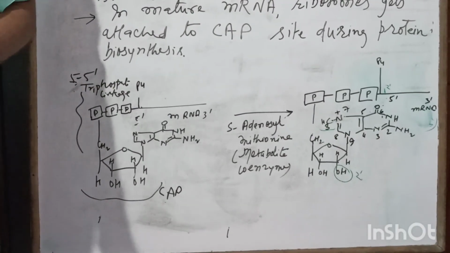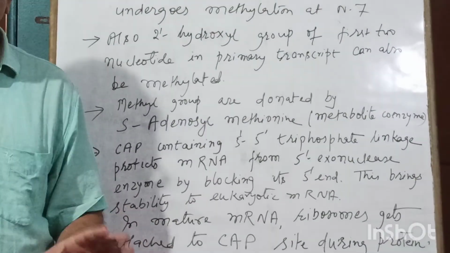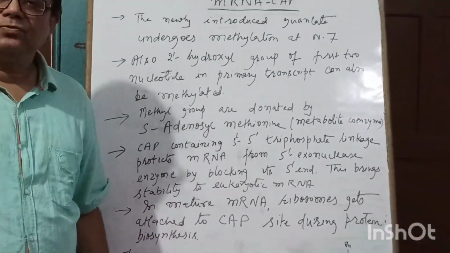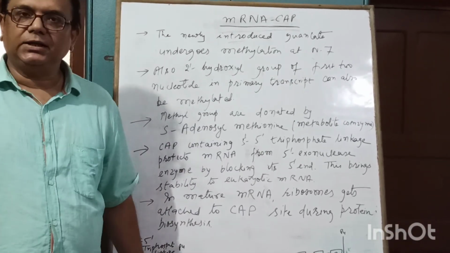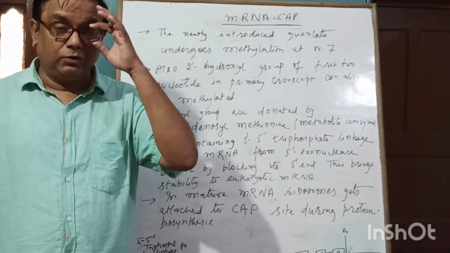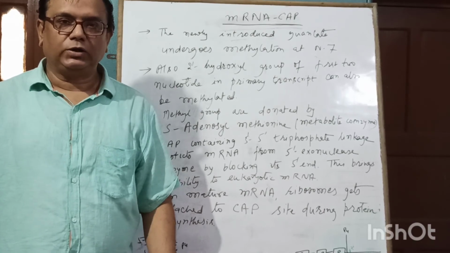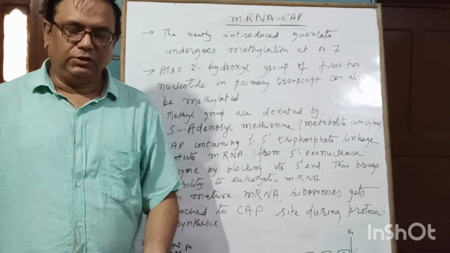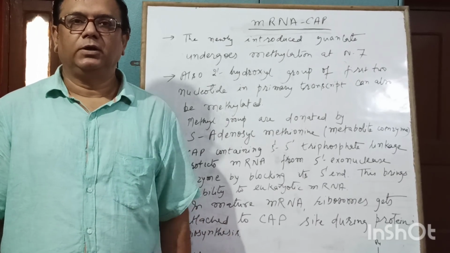So this is all about the cap. That is, the structure contains a 5' triphosphate linkage between GDP and the first nucleotide of the mRNA, and the function is that it blocks the 5' exonuclease action, and at this very position the ribosome gets attached for protein biosynthesis. Well, thank you.